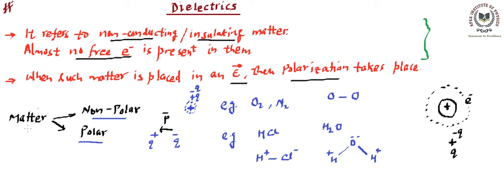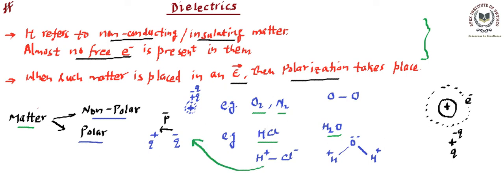And then we were talking about what types of matter there are. Matter consists of two types of molecules. One type of molecules are like oxygen and nitrogen, which you can say are not polarized. Since they are not polarized, we call them non-polar molecules. Another type of molecules are like HCl and H2O. In this case you will find H plus and Cl minus have separate charge centers, so it will behave like an electric dipole.